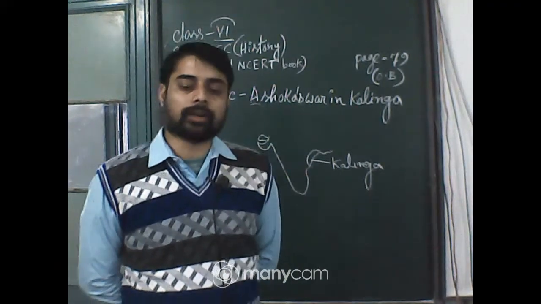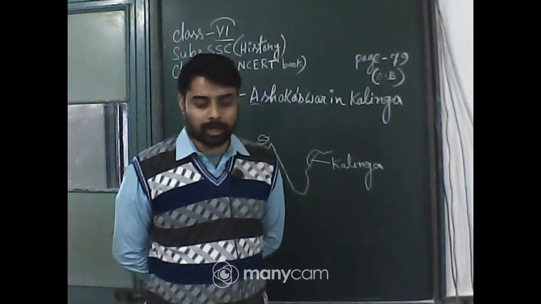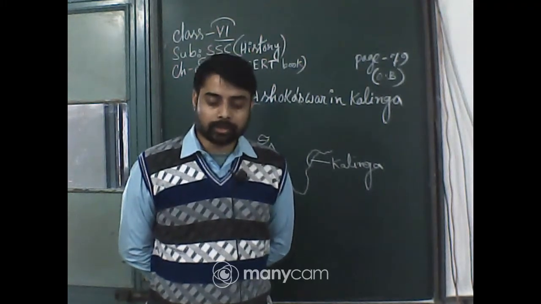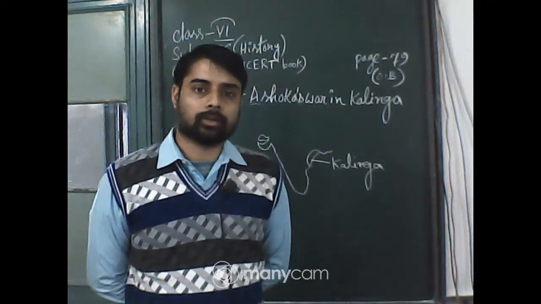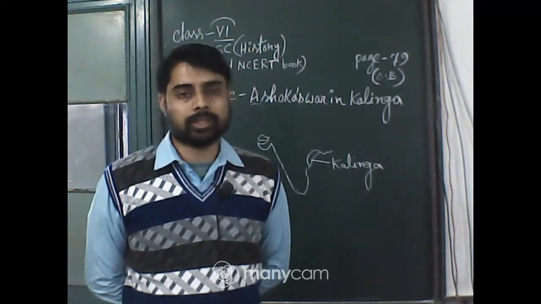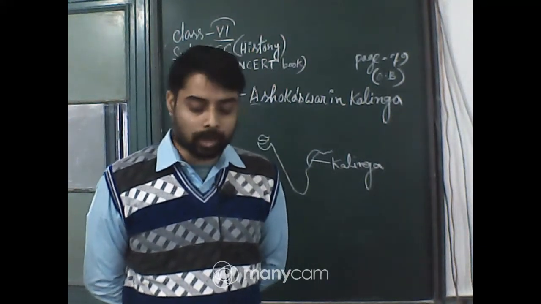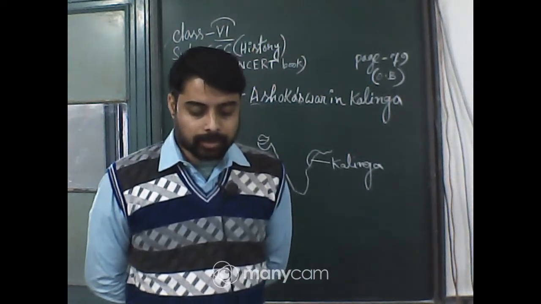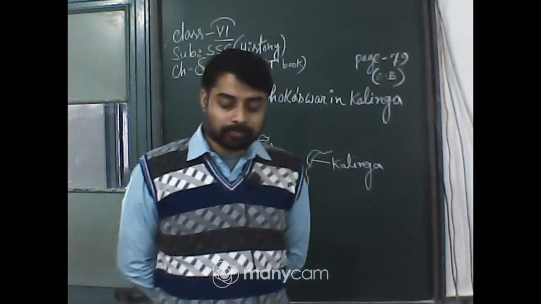But Ashoka tried to conquer Kalinga. When he started spreading his empire, he conquered the different regions of the Indian subcontinent one by one, and finally he conquered Kalinga, the ancient name of coastal Odisha.